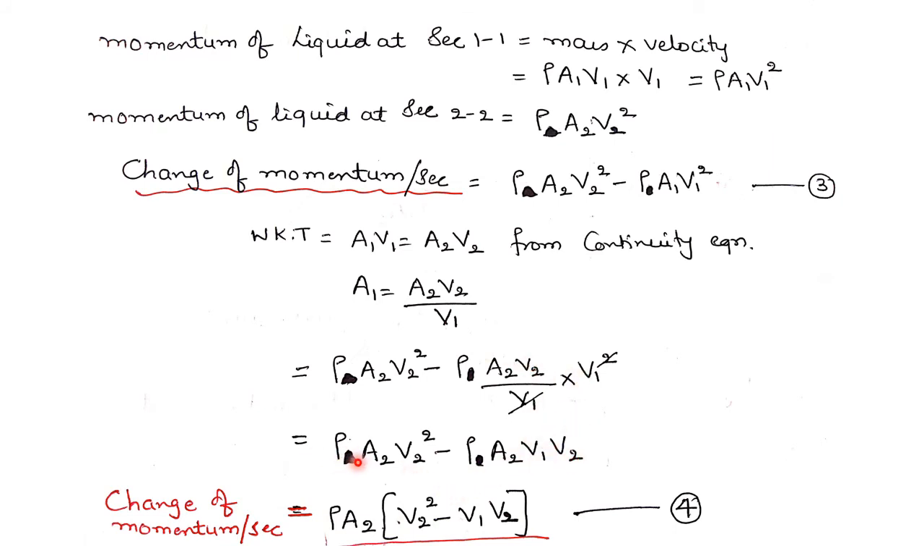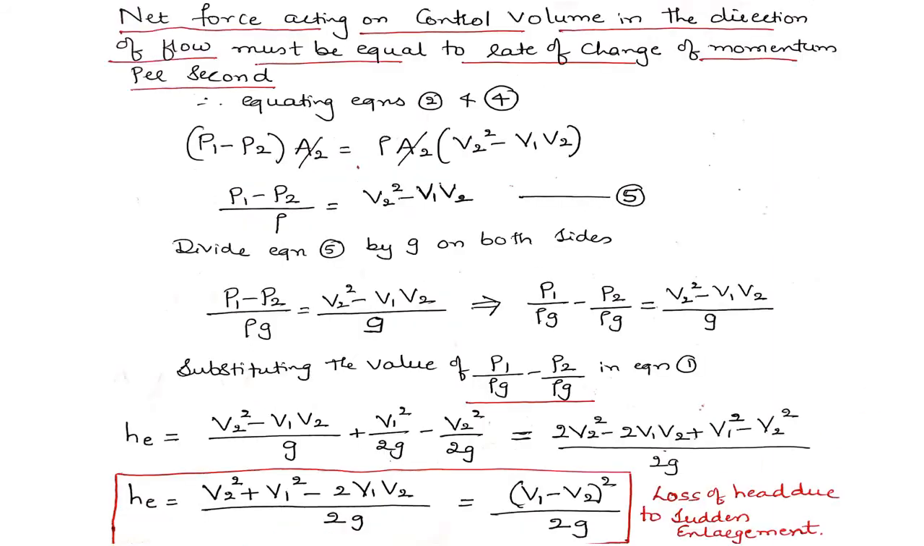Here rho into A2 is common on both sides, so I have taken it common. That is, the change of momentum per second is given by rho into A2, and in the bracket it is V2 square minus V1 into V2. Let me call this equation 4. Now, the net force acting on the control volume in the direction of flow must be equal to the rate of change of momentum per second, so equating equations 2 and 4.